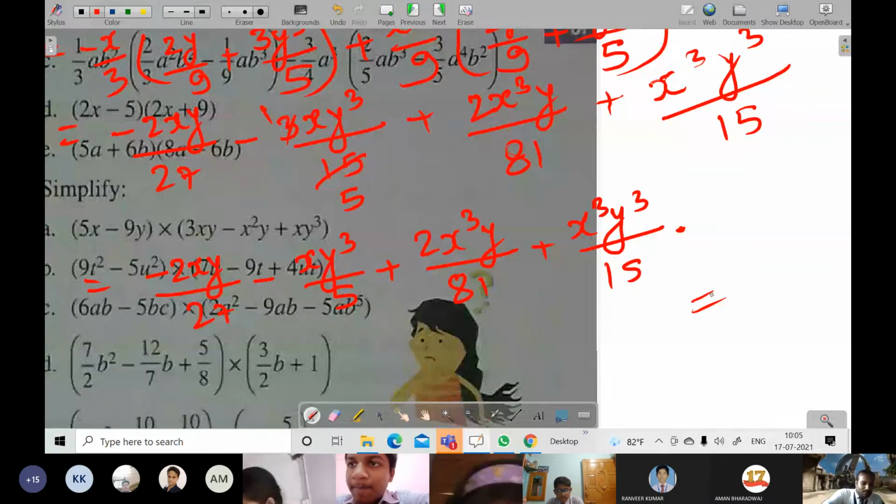Okay, let me sit with the book also then. There is the book. Yes, sir. Match, sir. No, sir, not match.